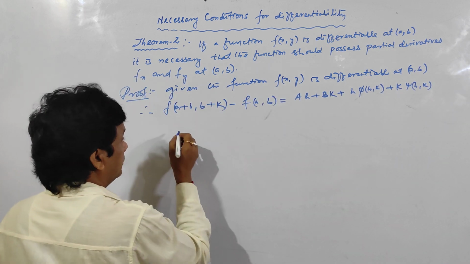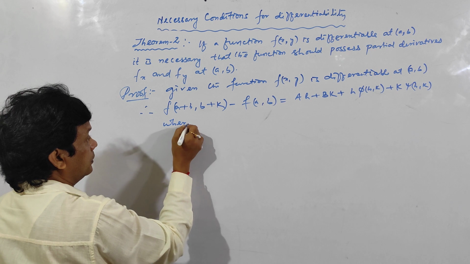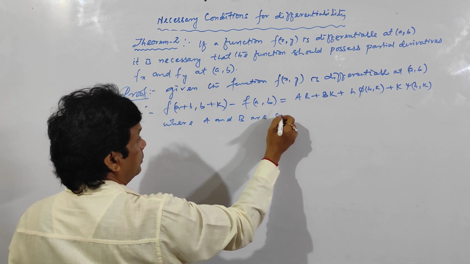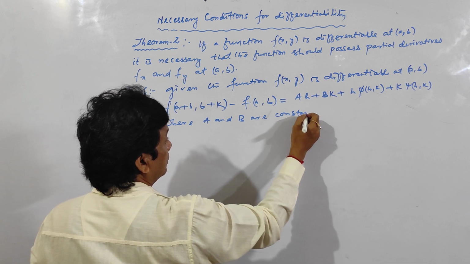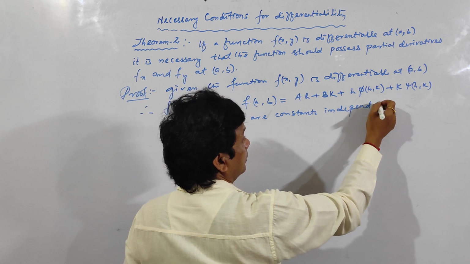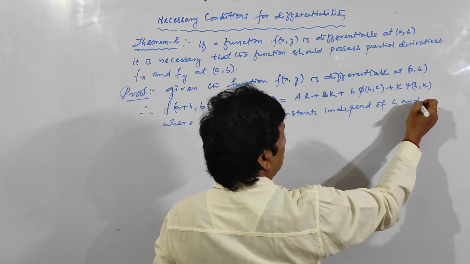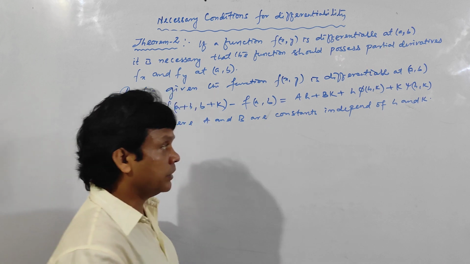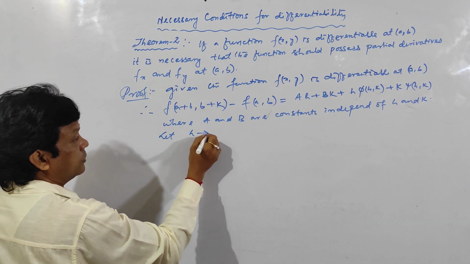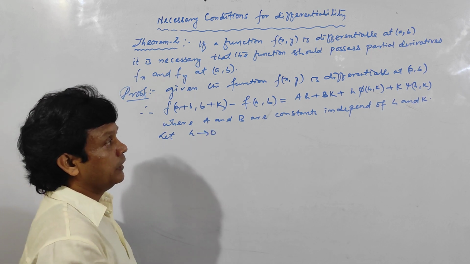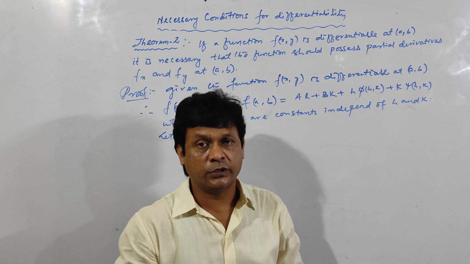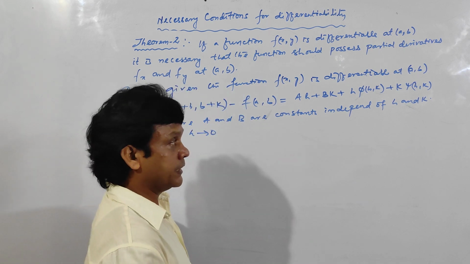Here, what are A and B? A and B are constants independent of h and k. A and B do not depend upon h and k. Here, let s tend to 0. And what are phi and psi? Already I have told you phi of (h,k) and psi of (h,k) tend to 0 as (h,k) tends to (0,0).